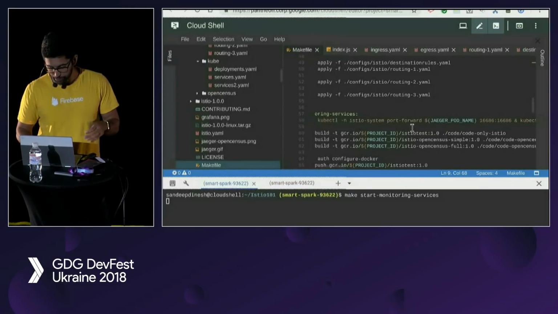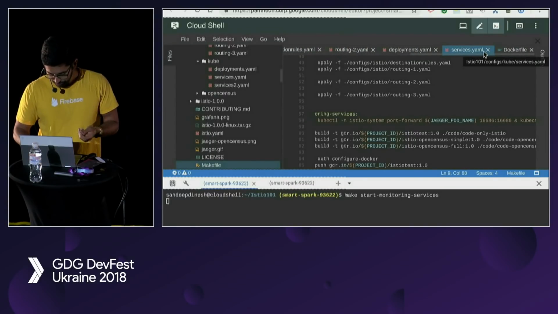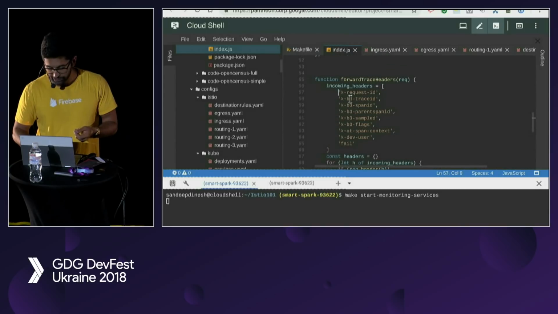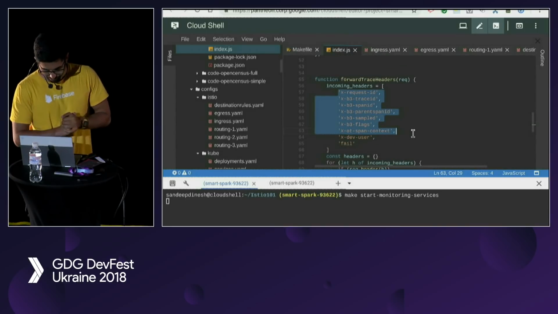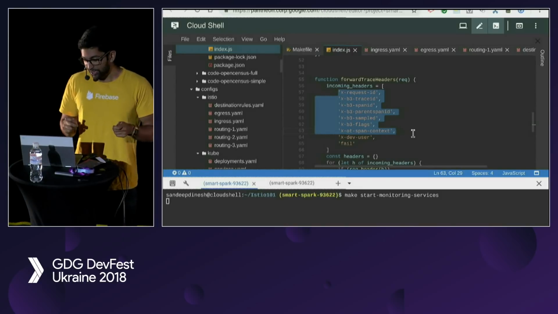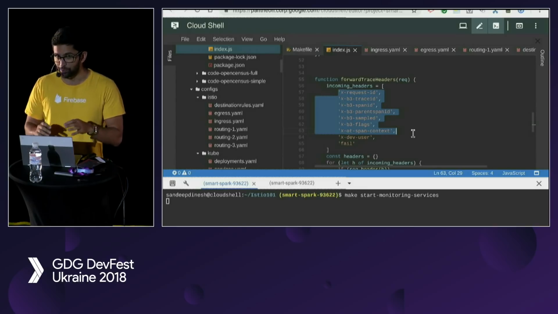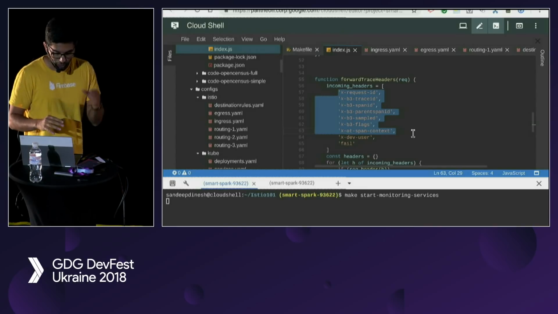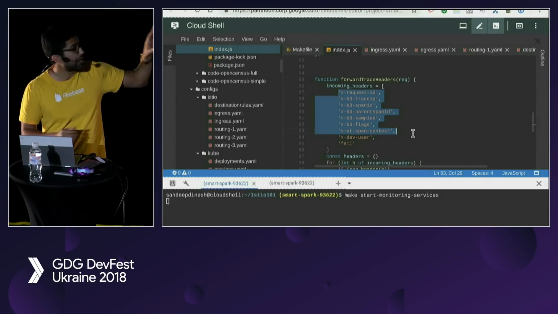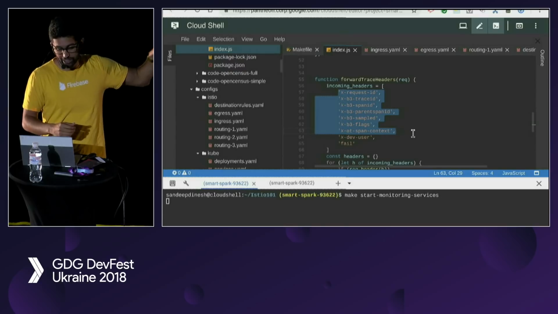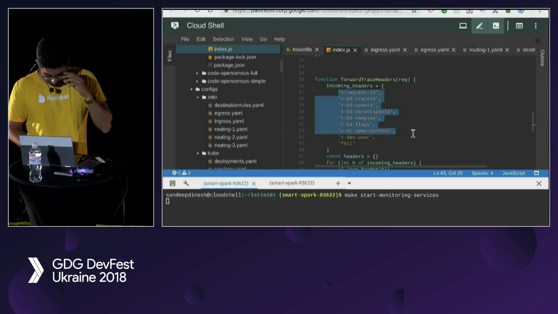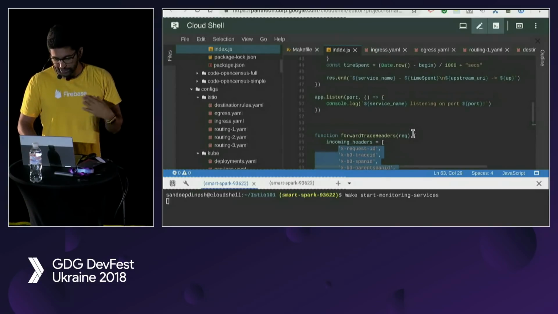The one thing that you have to do is forward the trace headers. And so if we go to our code, you can see here I'm basically just forwarding these B3 headers along the way, right? If you don't want to forward these headers, come to my talk tomorrow where I go a much more advanced talk on Istio and OpenCensus. But for right now, you just have to forward these headers along. These headers are created for you automatically, so you don't have to really care what's in them. Istio creates them at the Ingress gateway. Just forward them for all of your HTTP requests. So once you do this, you get that distributed tracing.